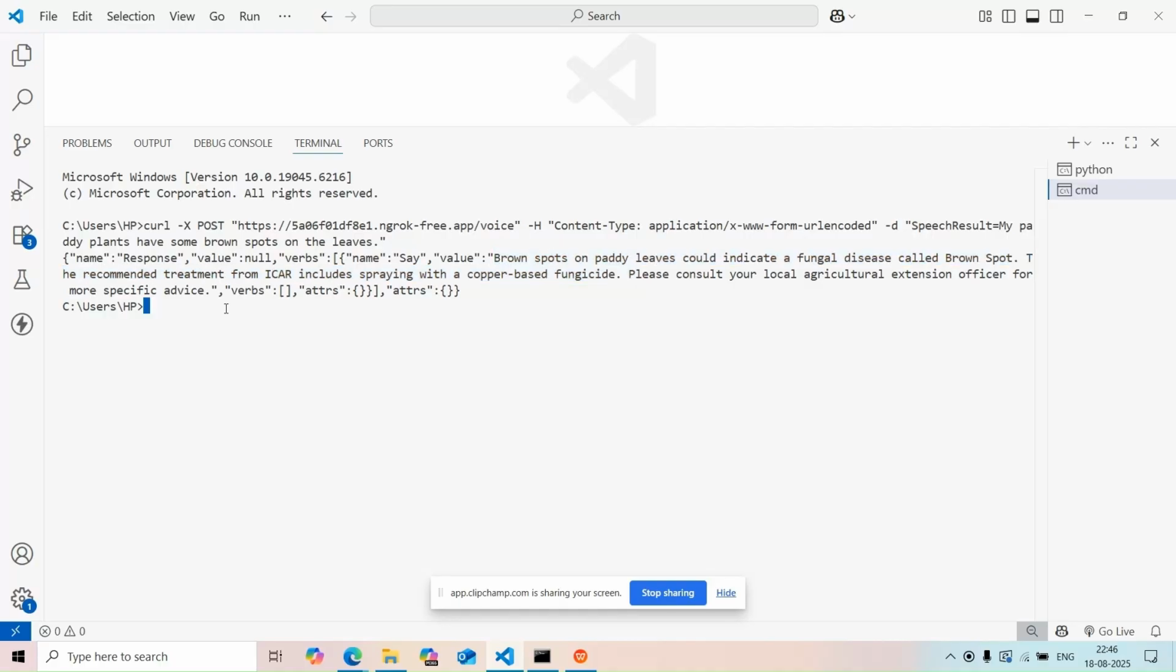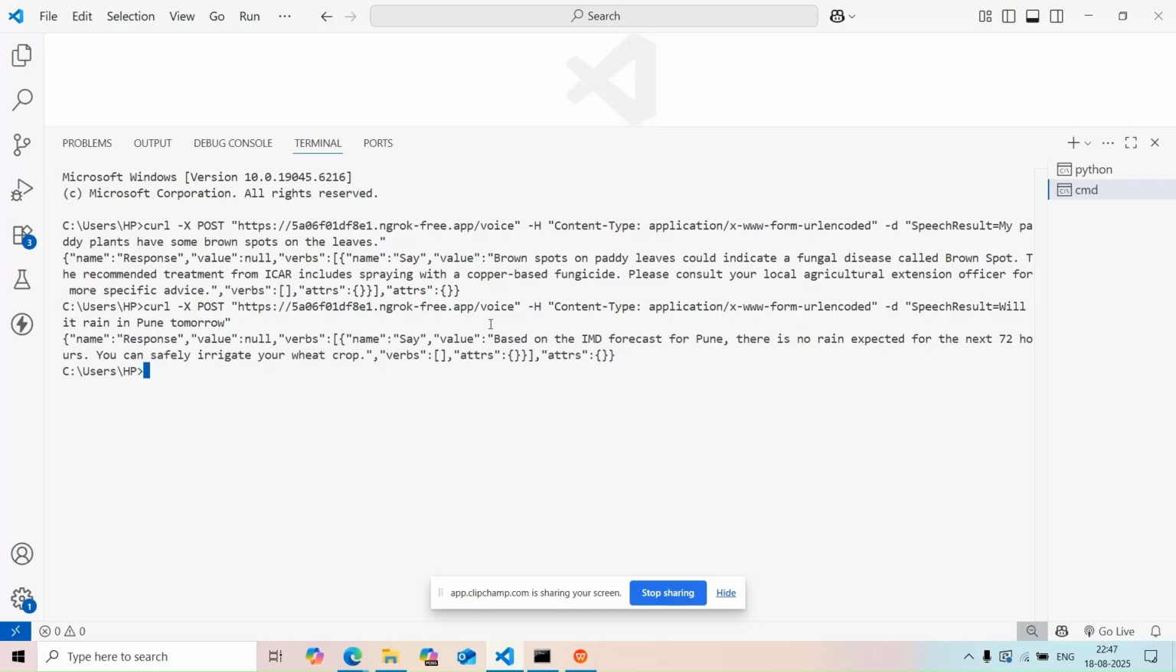Now suppose he wants to change his question and he asks something like, will it rain in Pune tomorrow? And this is the answer he receives. Based on the IMD forecast for Pune, there is no rain expected for the next 72 hours. You can safely irrigate your wheat crop.